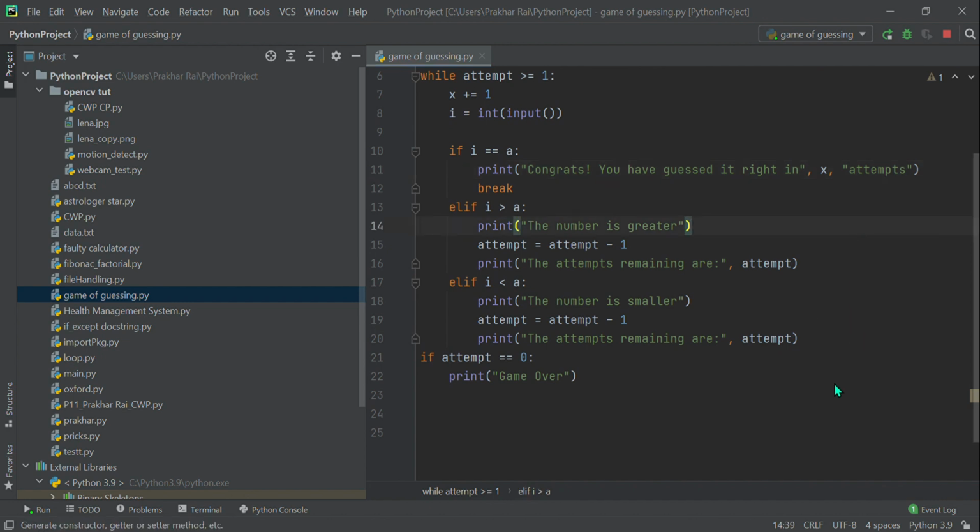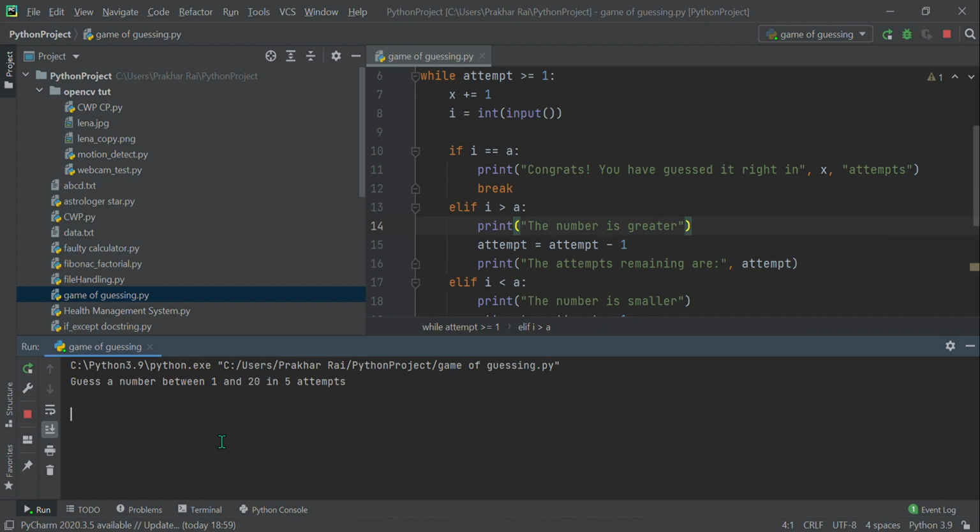Let's run our code once again to see the changes we have made. Let's say I enter 5. Yeah, great. So first it prints the number is smaller, and then it prints the attempts remaining are 4. That's really great. So let's say I give input as 10.